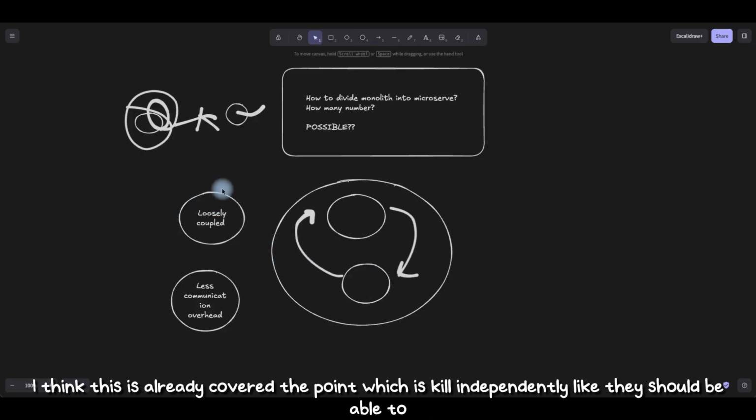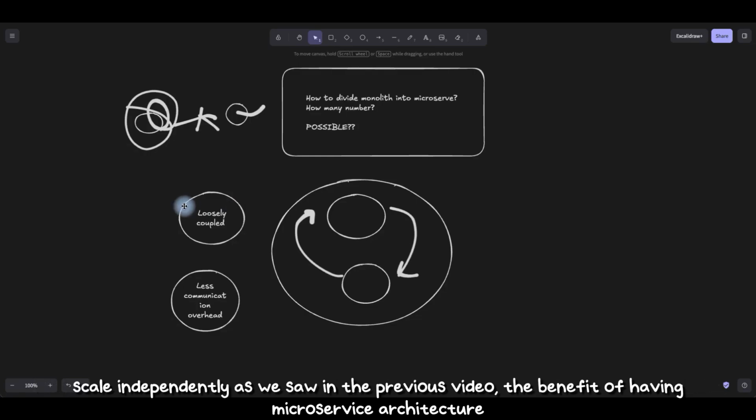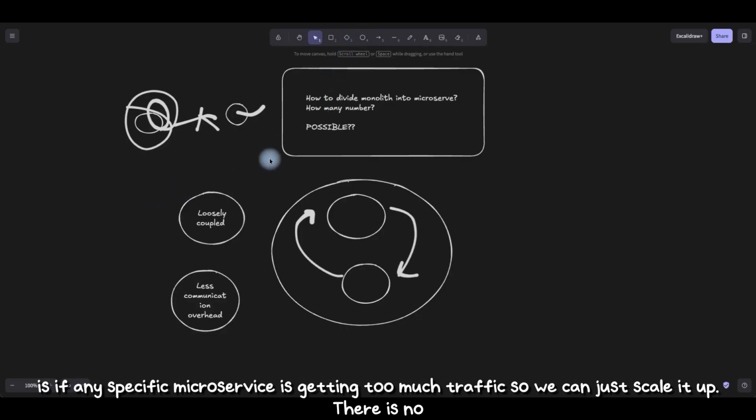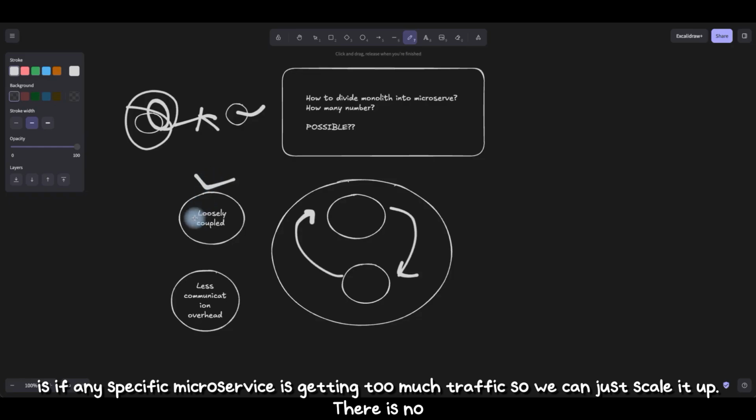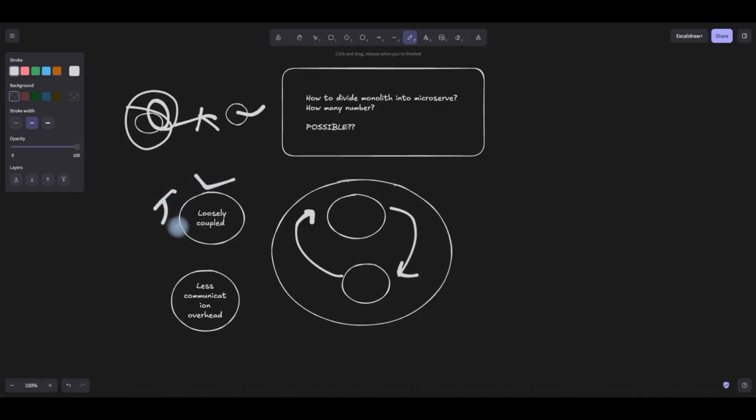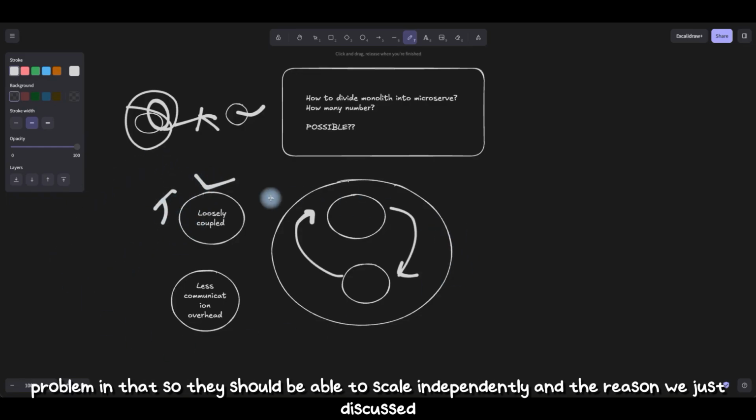Now I think this already covers the next point, which is scaling independently. They should be able to scale independently. As we saw in the previous video, the benefit of the microservice architecture is that if any specific microservice is getting too much traffic, we can just scale it up. There is no problem in that. So they should be able to scale independently.